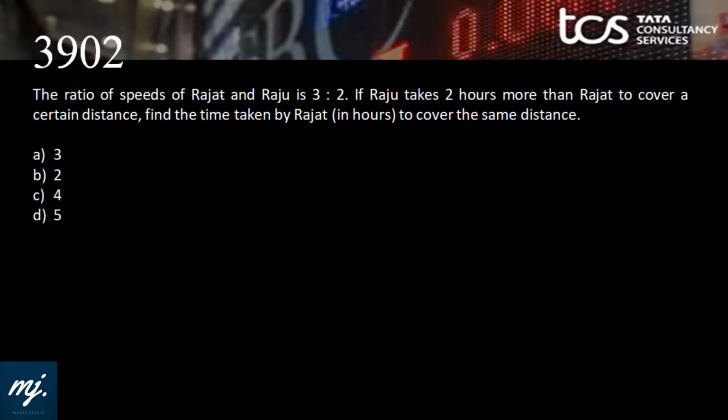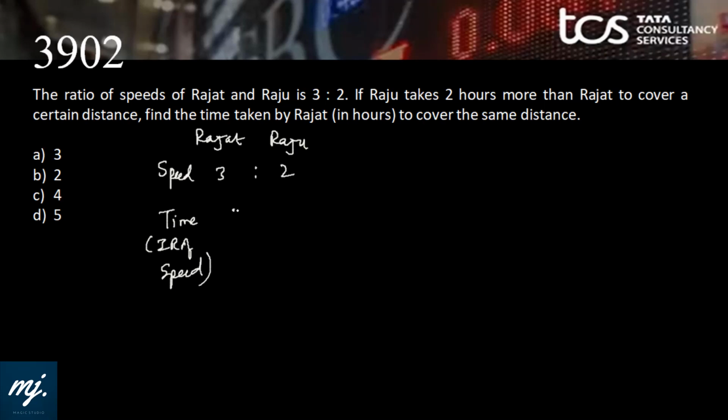Now let's see what we have. Rajat and Raju. The ratio of speeds of Rajat and Raju is 3:2. That is the speed ratio. If Raju takes 2 hours more than Rajat, if the speed ratio is 3:2, then the time taken ratio is the inverse ratio of speeds. Yes, because speed and time are inversely proportional to each other for the same distance to be covered. So the time taken ratio would be 2:3.